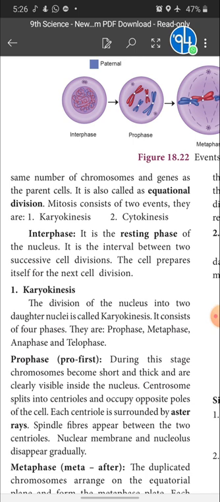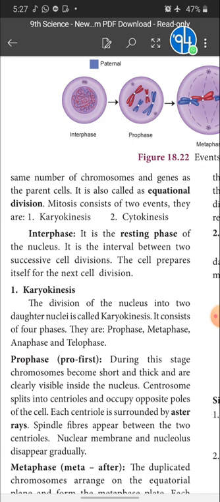So mitosis is a type of cell division in which the daughter cells receive the same amount of DNA, same number of chromosomes and the same genes as the parent cell. That is why it is called equational division. You may get the question in another way also: why is mitosis called equational division? This is the reason. There are two events that take place in mitosis.